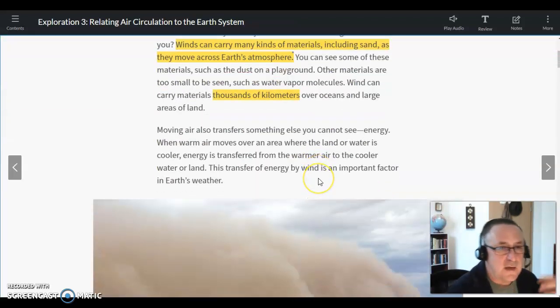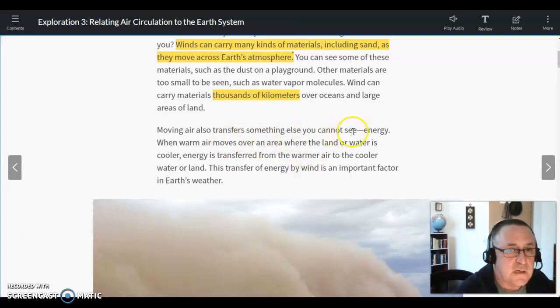All right, so I'm going to kind of crank through the rest of this real fast, and if I go too fast, hey, pause it, back it up, watch it again. All right, moving air also transfers something else you cannot see: energy. When warm air moves over an area where the land or water is cooler, energy is transferred from the warmer air to the cooler water or land. This transfer of energy by wind is an important factor in Earth's weather.